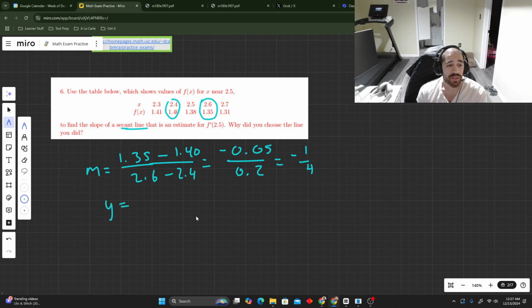There's the line equation, okay? Y is equal to mx plus b. This is what I'm going to use. I don't have the intercept, okay? But what do I have? I have a point. Maybe I could use this point, okay?